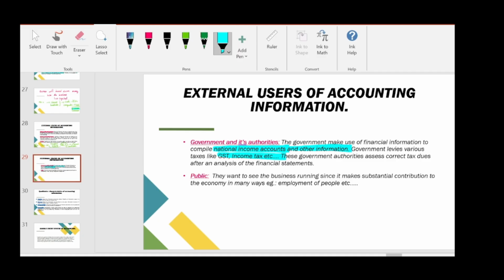They will make a calculation and match it, to see whether they paid the tax amount correctly or not. So that is the government and its authorities' way of using the accounting information.